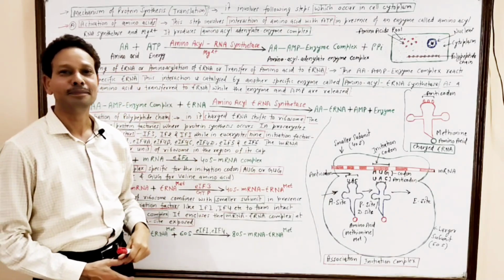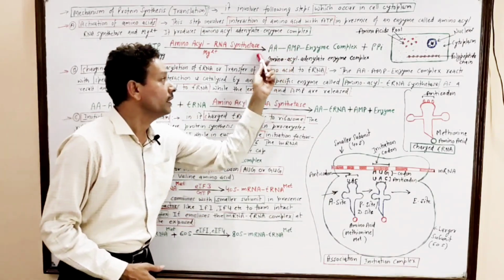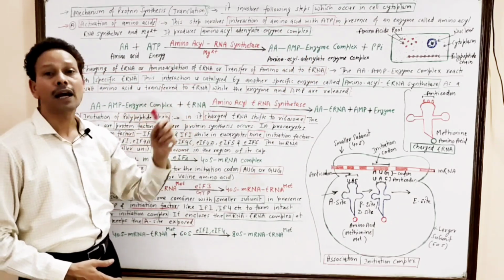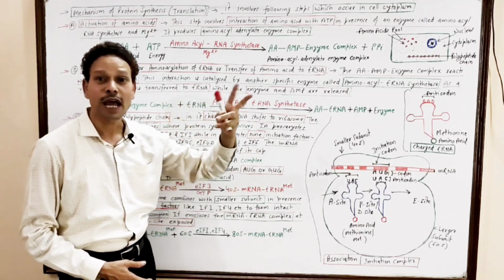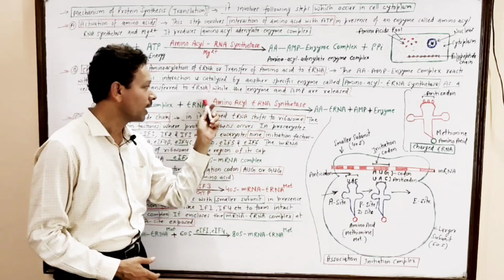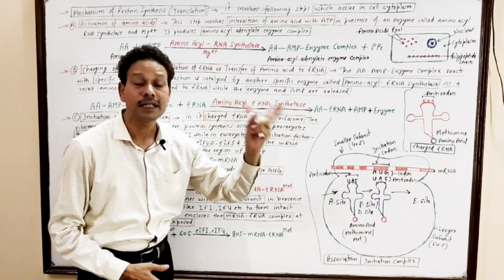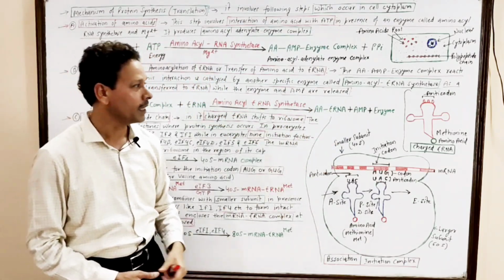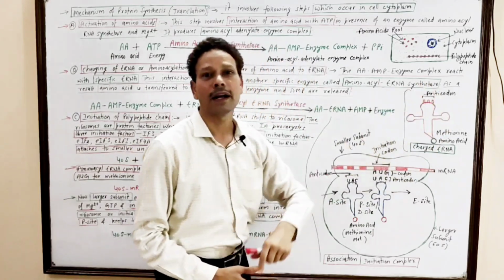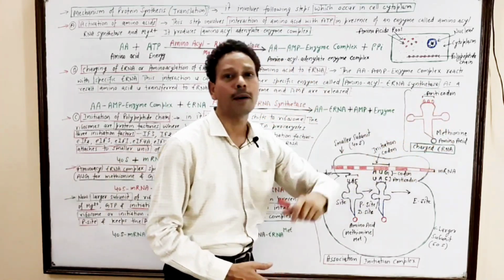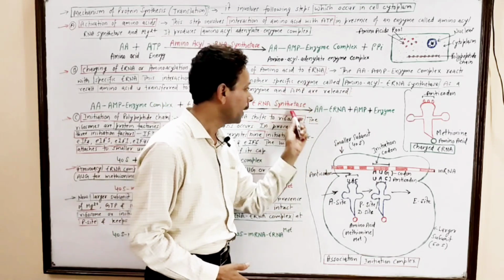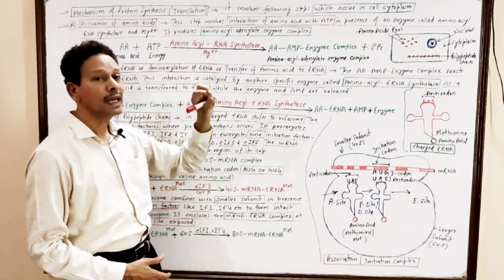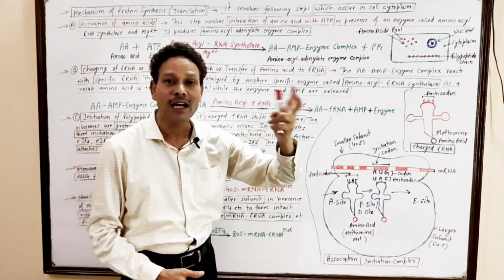In this second step, the activated amino acid interacts with a tRNA molecule, and this step requires another enzyme, amino acyl tRNA synthetase, to produce the amino acid-tRNA complex. It means this transfer RNA binds with a specific amino acid, and that is called amino acylation of tRNA or recharging of tRNA.